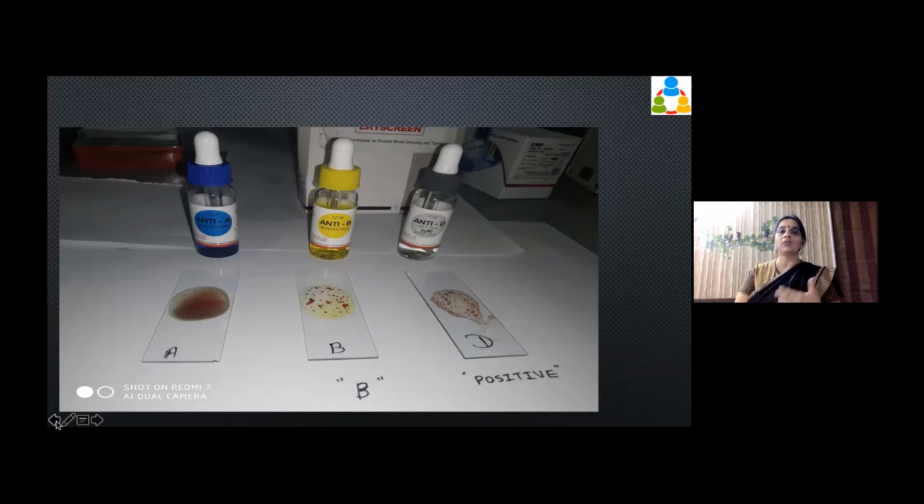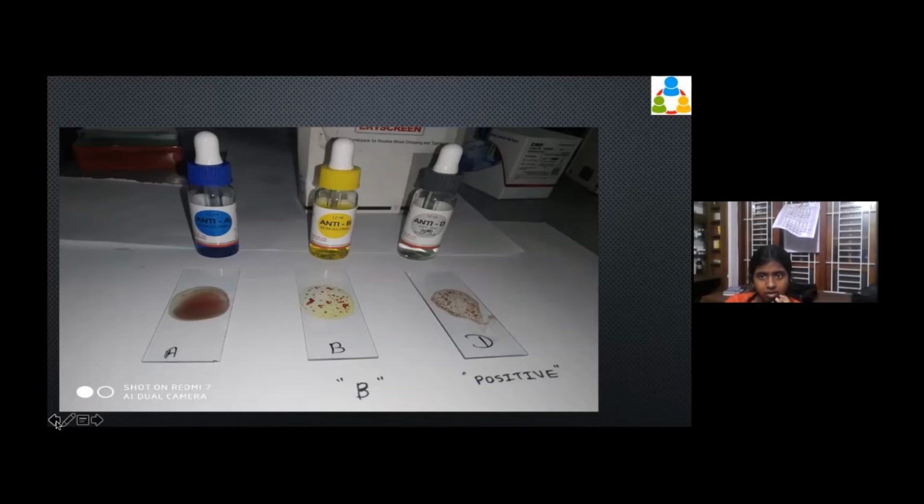The thing is that we find that knowing it is very important, not only for blood transfusion, but also for other organ typing and stuff like that. Okay.